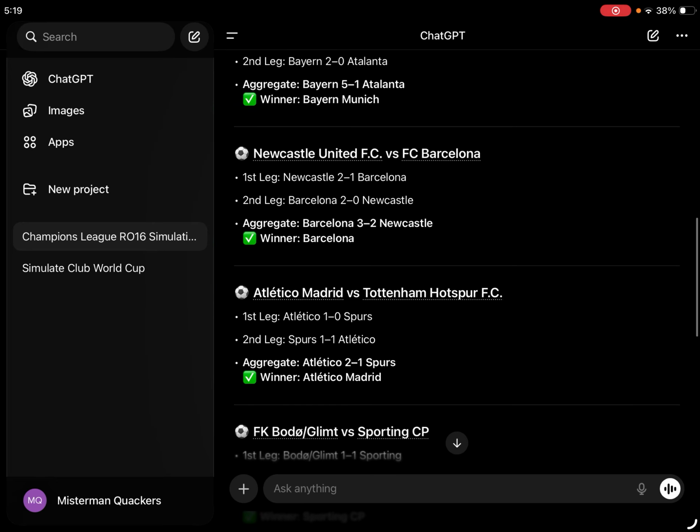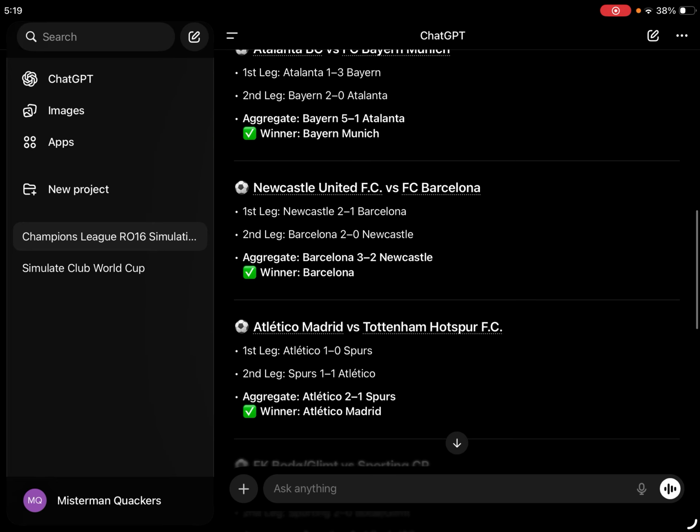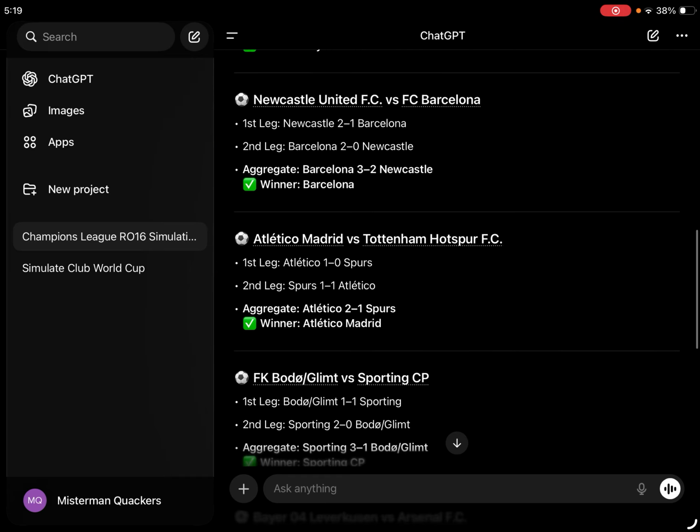Next, we have Atletico Madrid versus Tottenham Hotspur. Atletico Madrid beat Club Brugge in the playoffs to get here, and they drew Tottenham today instead, and Galatasaray drew Liverpool, the other seeded team with Tottenham. Anyways, Atletico takes Spurs on and beats them 2-1, 1-1 in the second leg and 1-0 in the first leg.